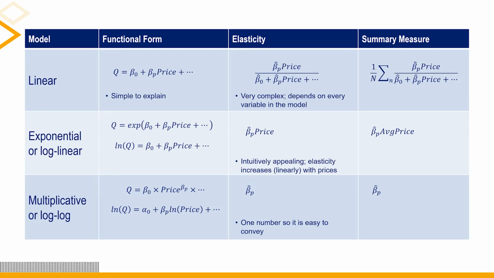There are other functional forms besides linear that are more commonly used in practice. While a linear functional form is simple to explain, its elasticity formula is very complex. Price elasticity is a function not just of price, but also every other variable that affects sales. In practice, a nonlinear functional form, exponential or multiplicative, is used for reasons that include a simpler formula for elasticity. It ensures predicted quantity is non-negative, and it implicitly accommodates interactions amongst the variables in the model. These are presented here, but we will not go into details at this time.